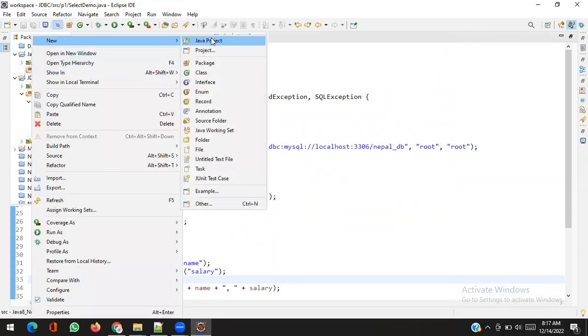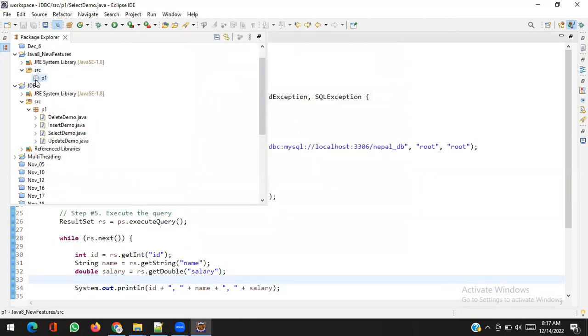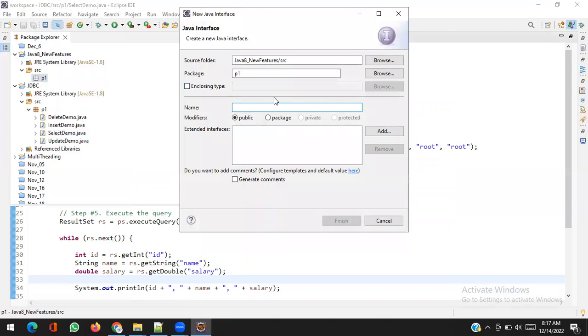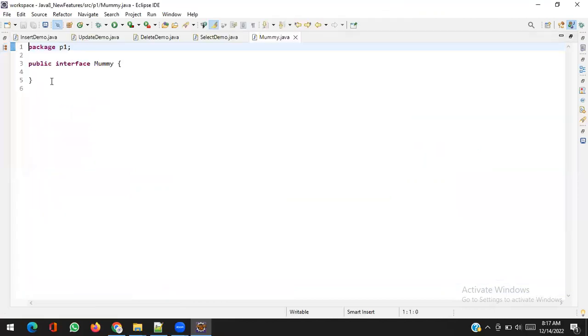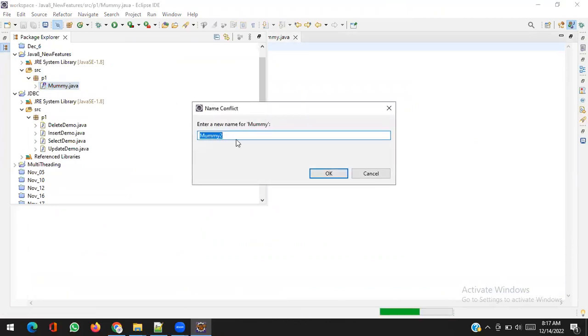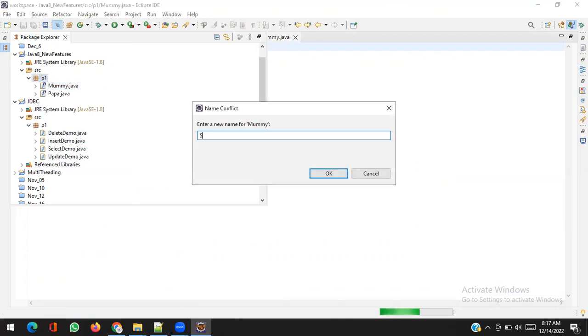Let's see. Right click, new, package p1. Let's create an interface, let's say Mummy. Copy, paste: Papa, Sister.